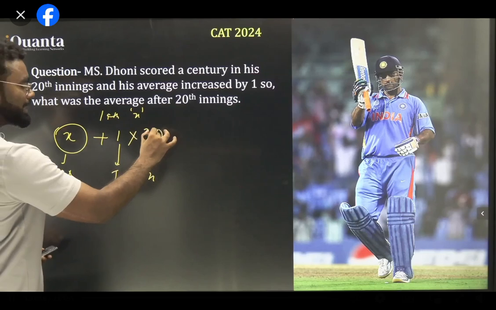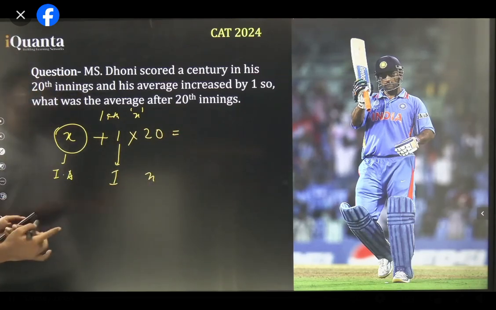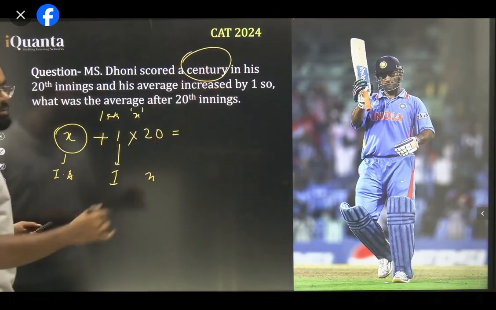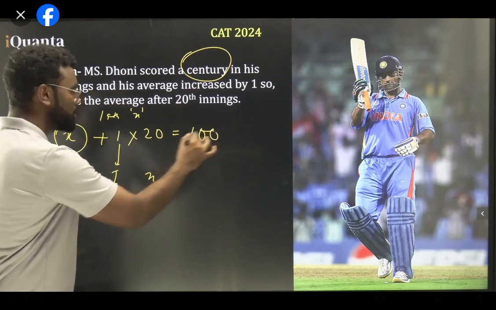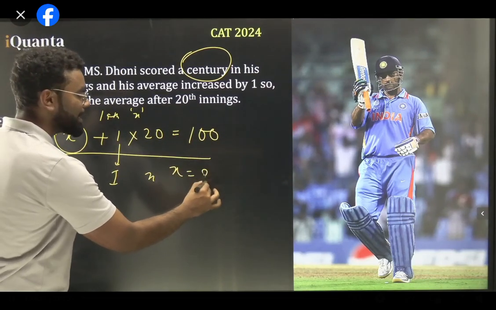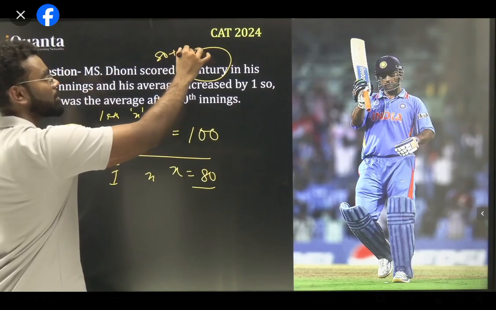20. That has to be the score of the last innings. What was the score in the last innings? Century. Because what is the last one's age equal to? The last one's age. So what is the score of the last innings? 100. So when you solve this, what will x come to? 80. If x is 80, what will the answer be? 80 plus 1, 81.